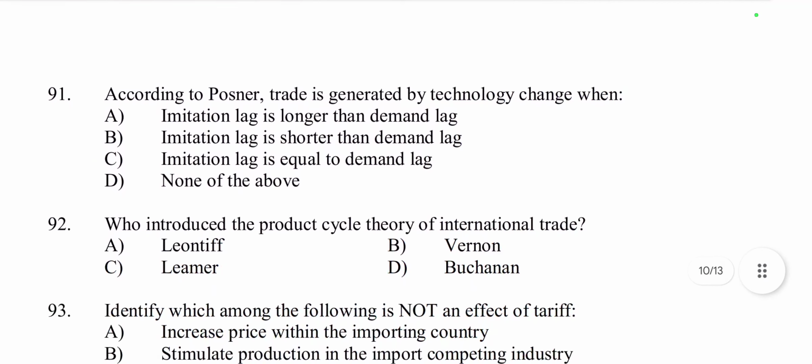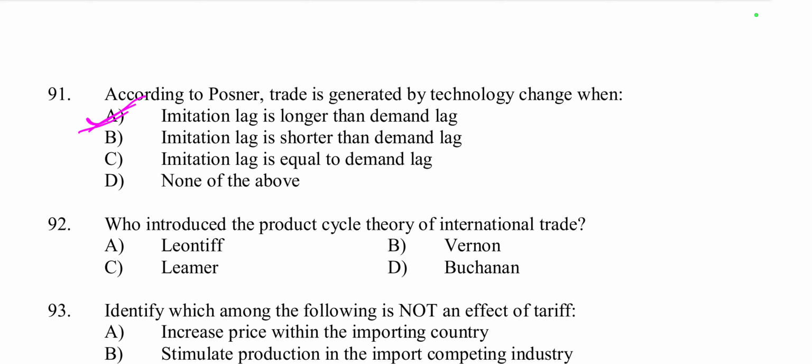Then coming to question number 91. According to Posner, trade is generated by technology change when imitation lag is longer than demand lag. Yes, imitation lag is longer than demand lag.